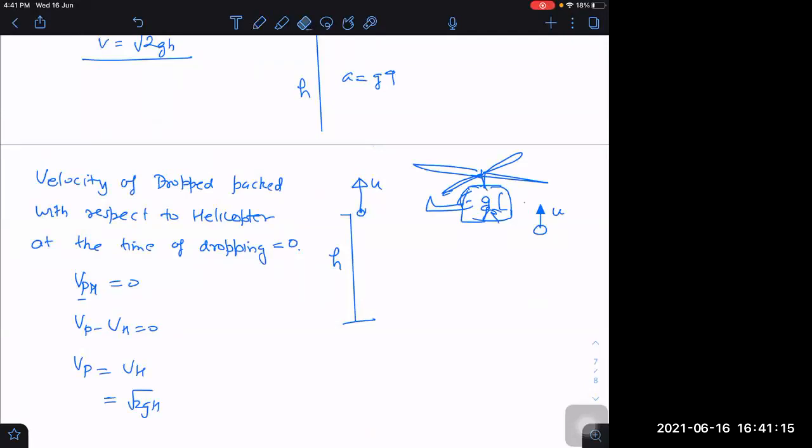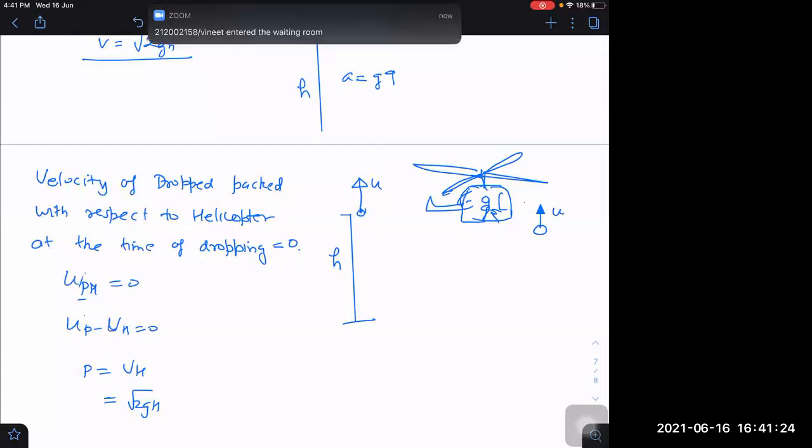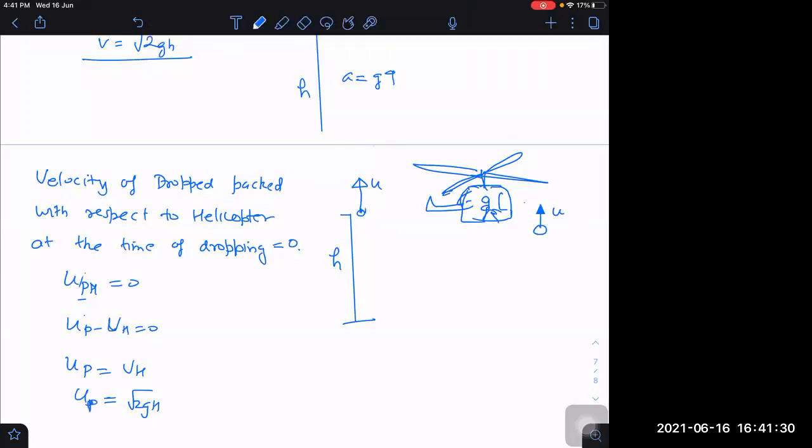But Vh at that time is equal to root 2gh. Let me call it the initial velocity, because for the remaining part of the journey, it will be acting as the initial velocity. So the initial velocity of the food packet will be root 2gh. Then s = ut - half gt squared. Displacement is minus h, because finally it will rise up for some time, then it will again come down finally. Acceleration is minus g. Initial velocity is root 2gh.